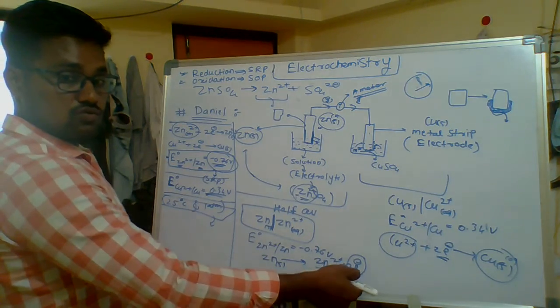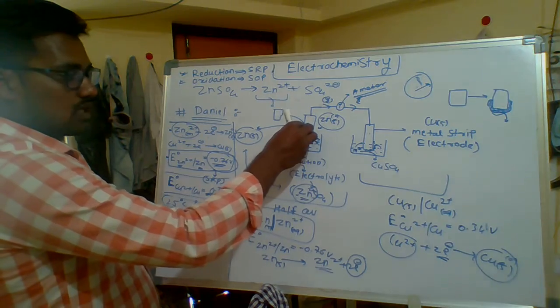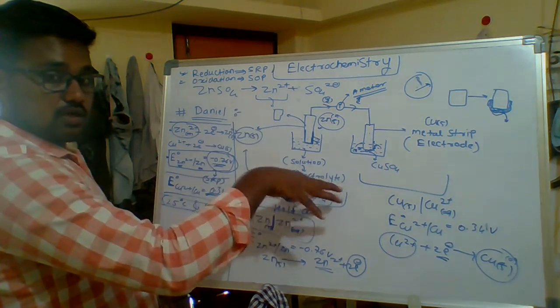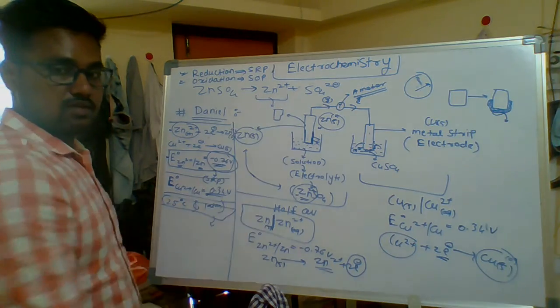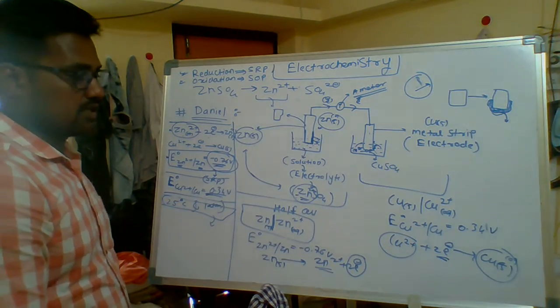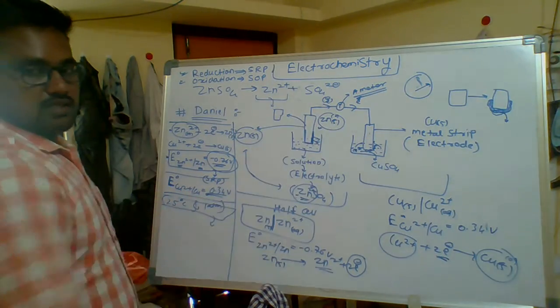That's why it loses 2 electrons. Some dissolves in solution and the metal strip gets eroded.